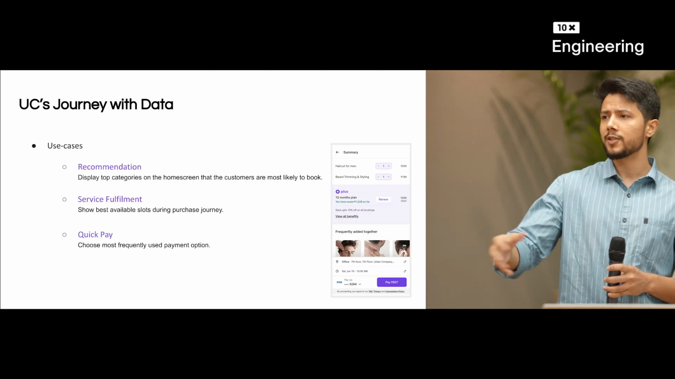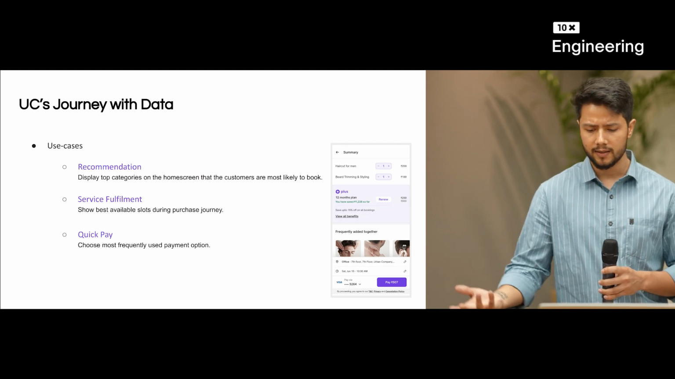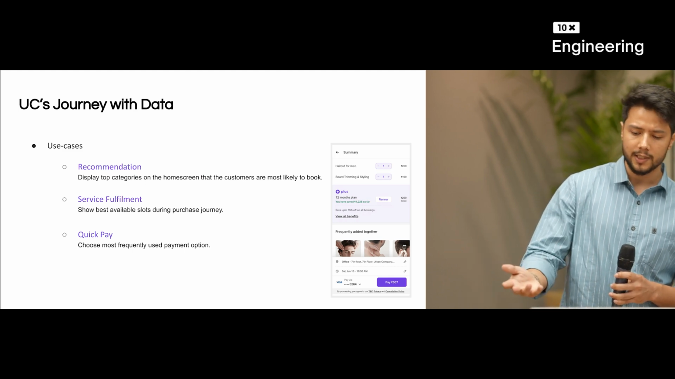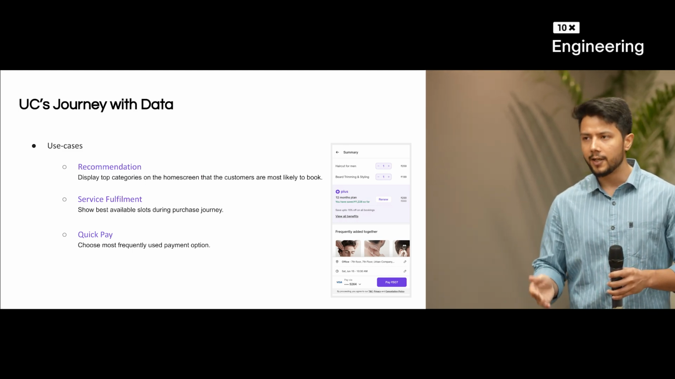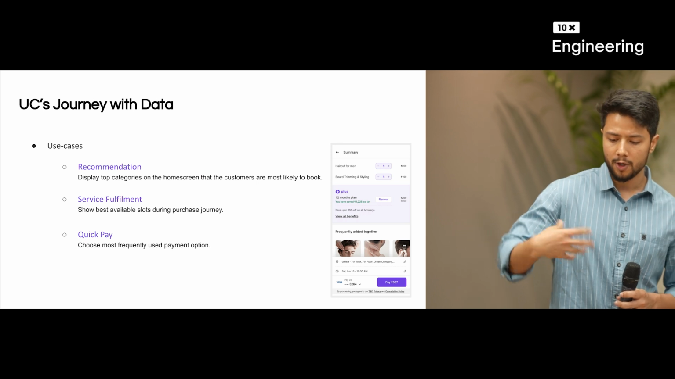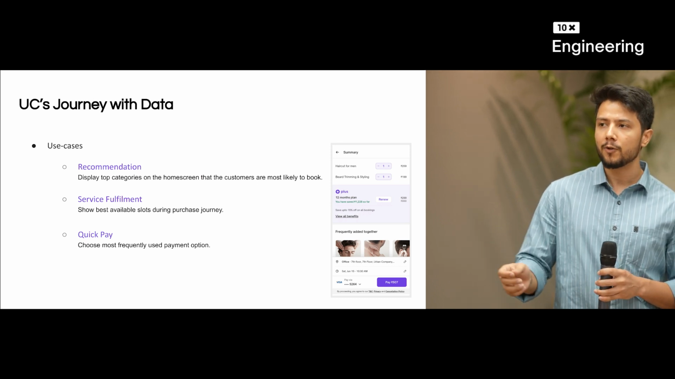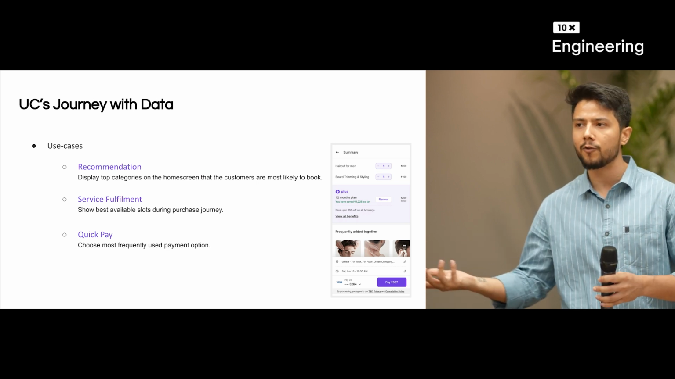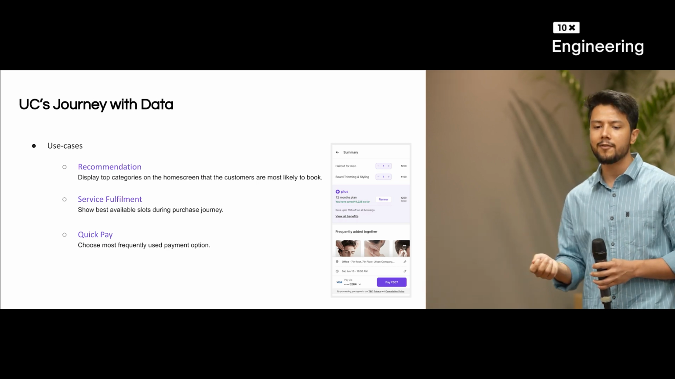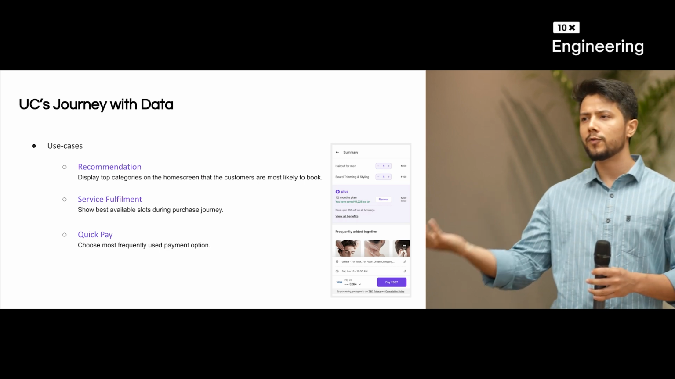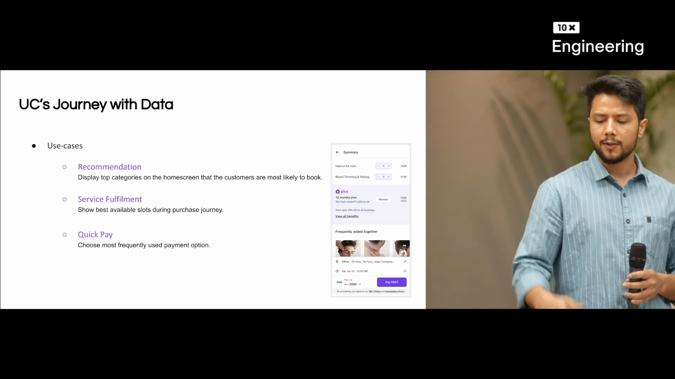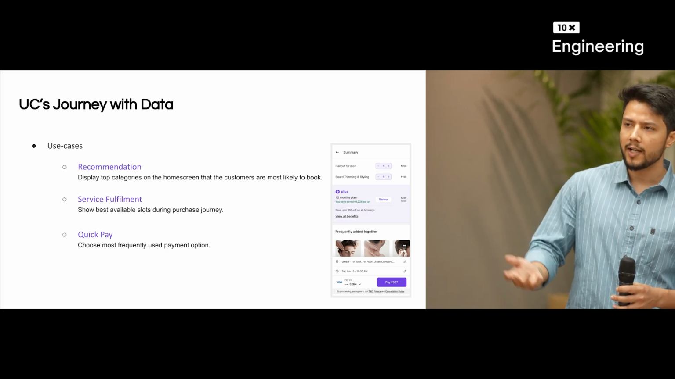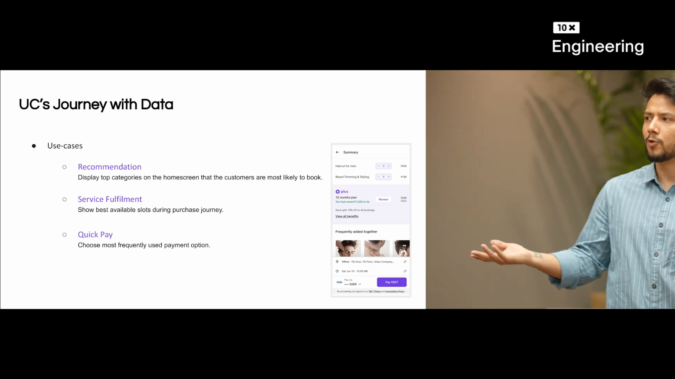Next, let's say the customer has already selected the haircut service. Once they move to the slot screen, we automatically show only the slots that we would be able to fulfill, instead of showing all the slots, some of which might not be fulfillable. This obviously improves the user experience. And at the end, during the checkout page, we automatically select the best payment method, which the user has frequently used and which has the most success rate.